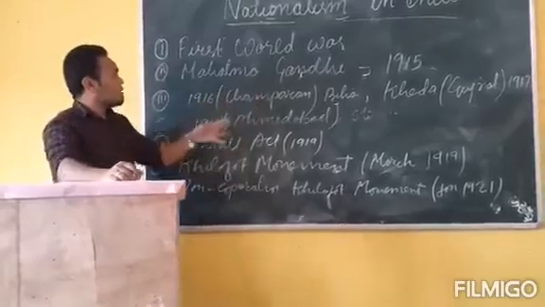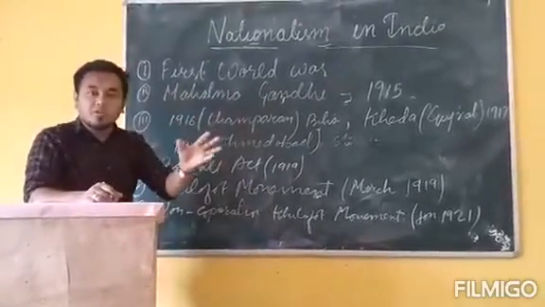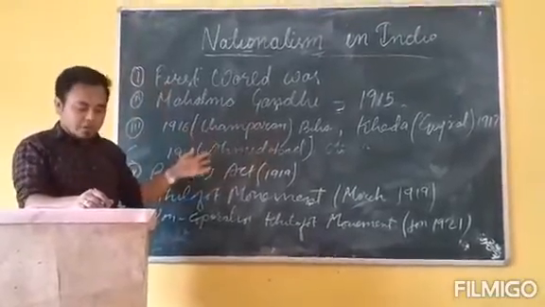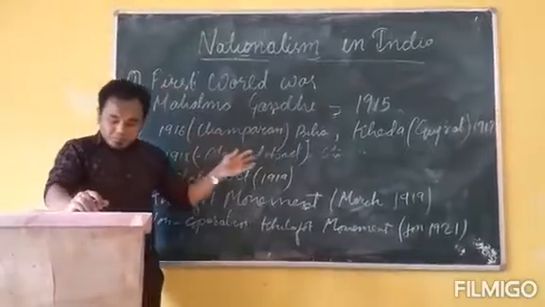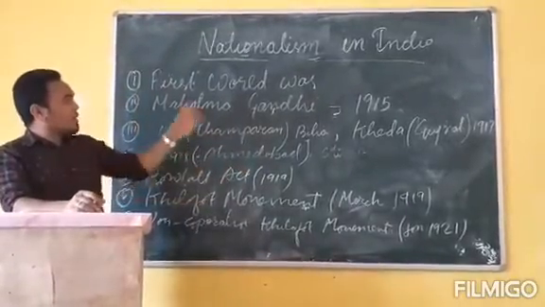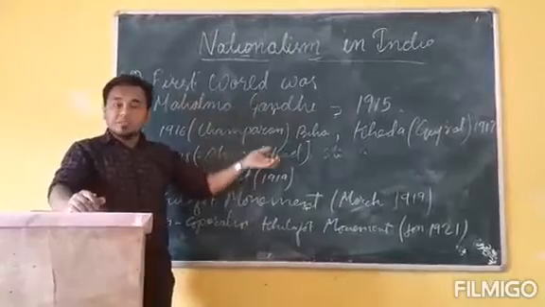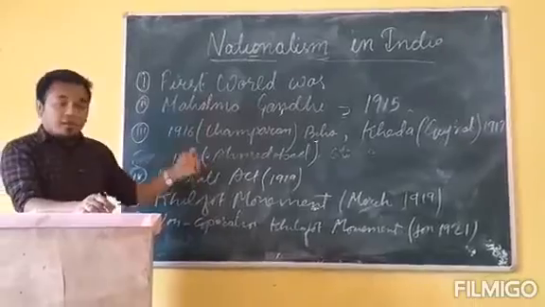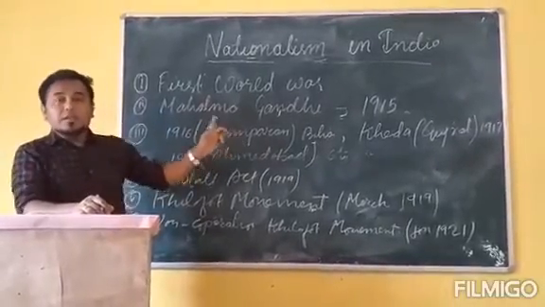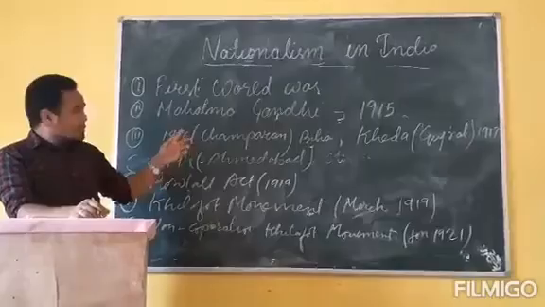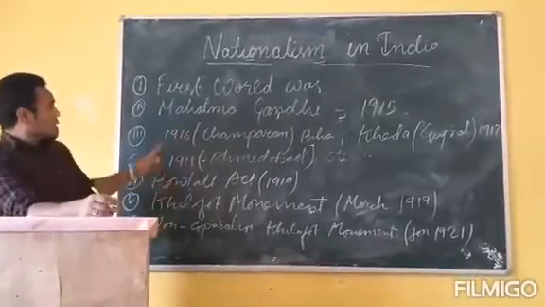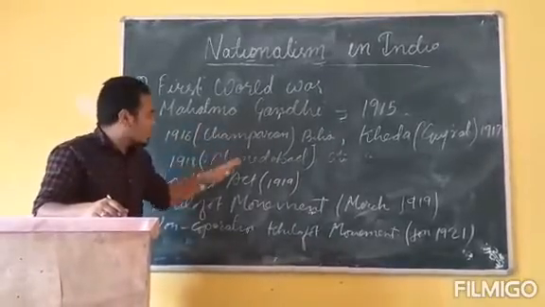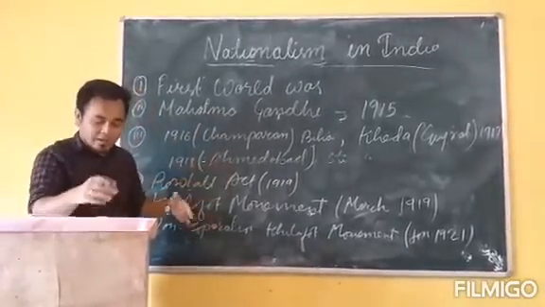These are the three movements that are very important for you all. These important dates and movements will come in your map pointing also. These are the three movements that Mahatma Gandhi started after he came to India: Champaran, Kheda and the Ahmedabad movement in Gujarat. He became successful in all these three movements.